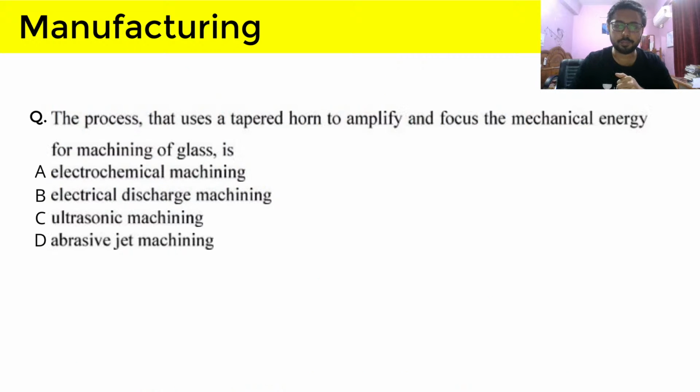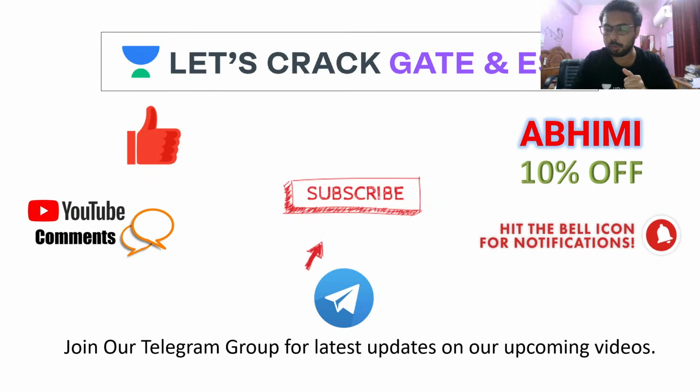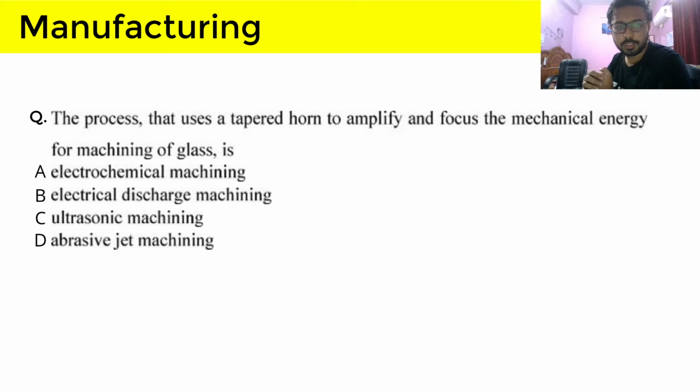And let's do one more question before ending the class, which is asking: the process which uses a tapered horn to amplify and focus the mechanical energy for machining of glass is? So what will be the answer to this question? It is again a very easy question, because only one process among these is using a tapered horn to amplify and focus the mechanical energy. So what will be the answer to this question?